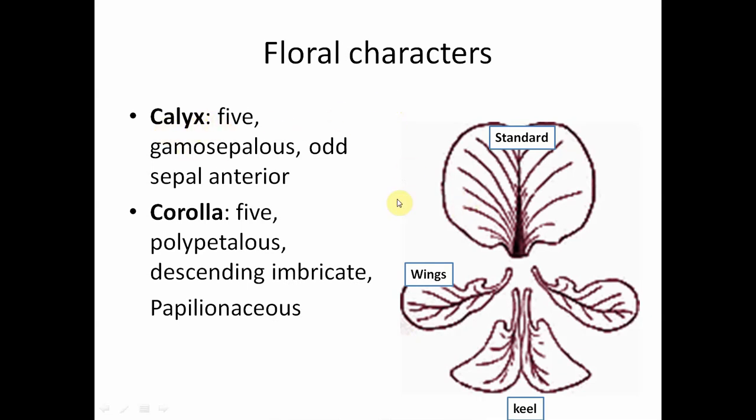There are 5 sepals in the family members, and mostly all of them have gamosepalous condition. That means 5 sepals are fused to form a cup-like structure, and we find the odd sepal at the anterior side.